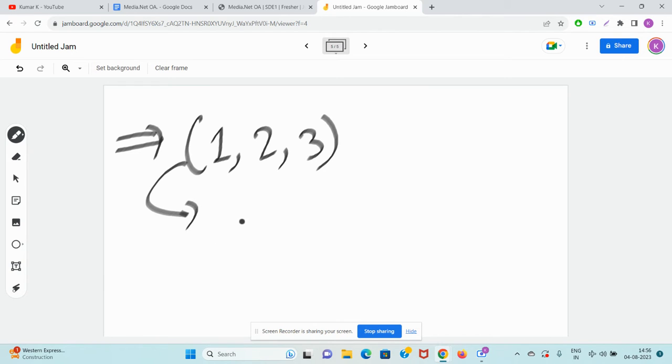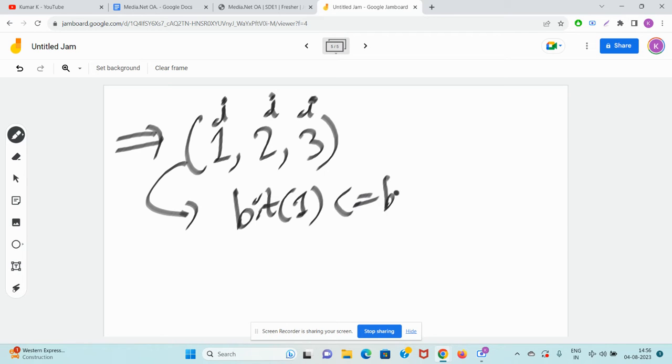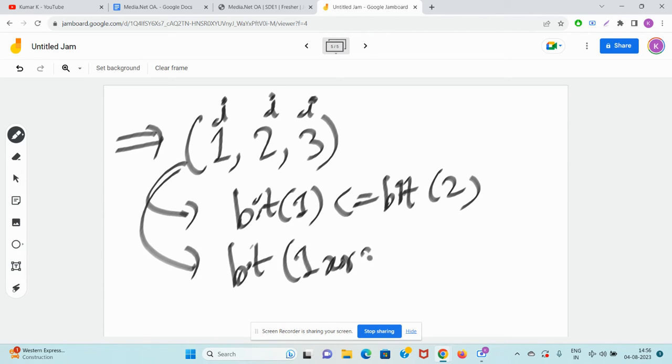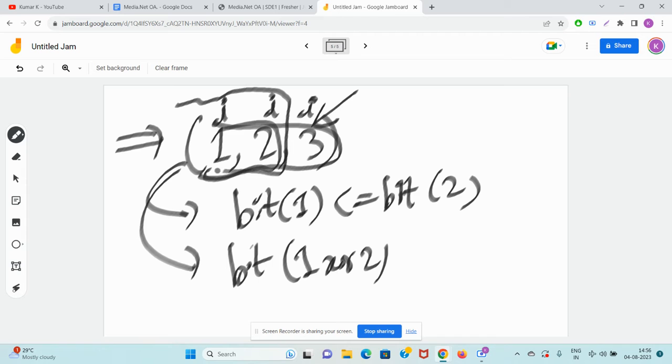Anyways, guys, the first thing is that they told that for each index I, the bit count thing should be satisfied. So the first thing is that the bit count of 1 should be less than equal to bit count of 2. You checked for this much part, now you have to check for the other part also. For this particular index, whatever is the XOR of the neighbouring indices, say this is I plus 1, this is I and this is I minus 1.